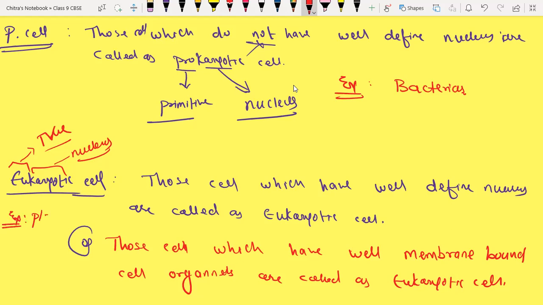Organisms: animals, plants, and humans, and protozoa. Everyone take a screenshot of that.